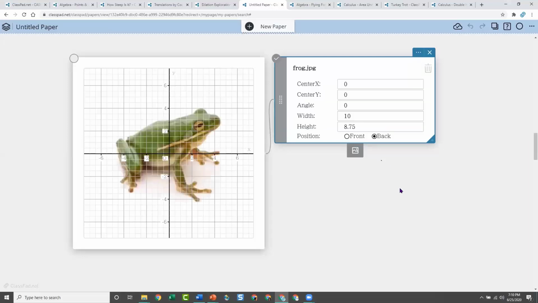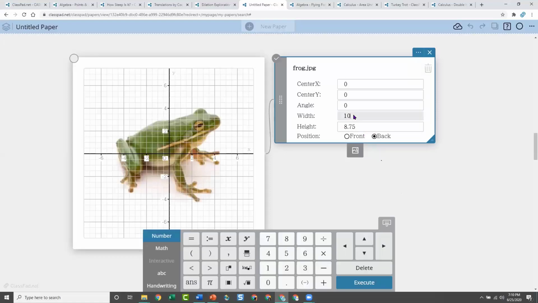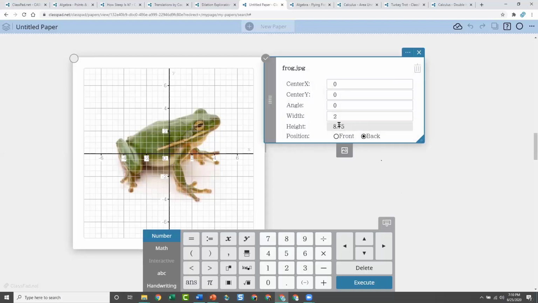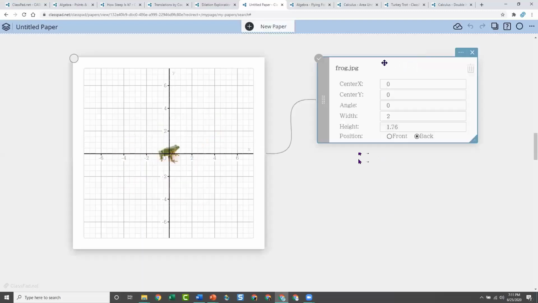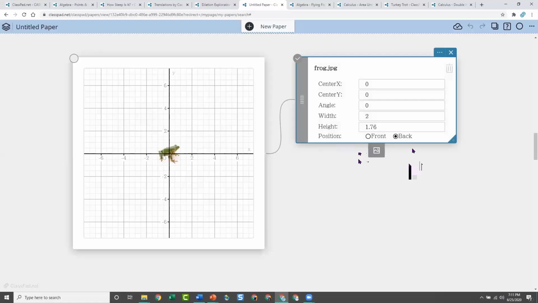But I'm going to hit the frog, and he's huge, right? I did this ahead of time, so I already know that I want to change his size. You can change the width and height of your image as well and make it bigger, smaller, whatever is going to work. I want him to be kind of small, so I'm going to make him 2 and 1.76. And notice he got really small there. And I do like him at the back, that's fine.